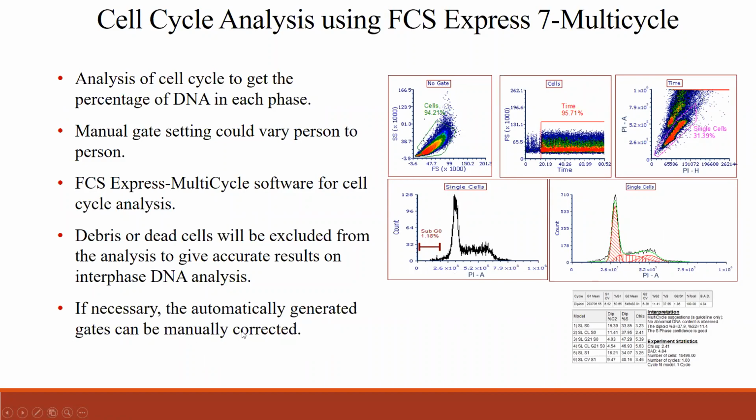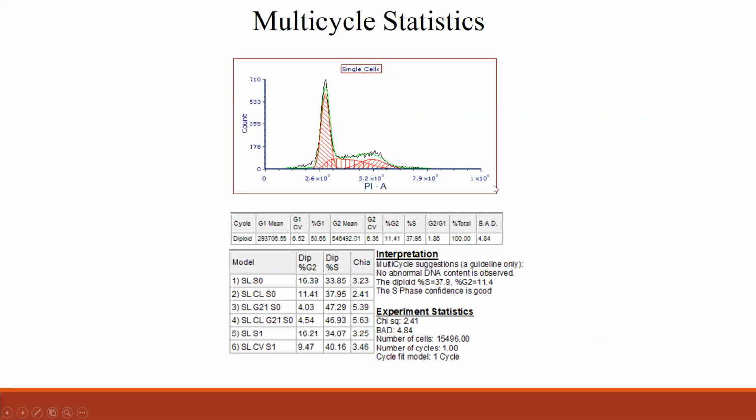I'm just telling you there is an option, but you just use the curve fitting by itself, rather than tweaking the automatic curve fitting by manually adjusting. And here are the statistics for this one. This is all generated during the analysis in the multi-cycle. And just to show you, to expand this, this is how the basic statistics would look.